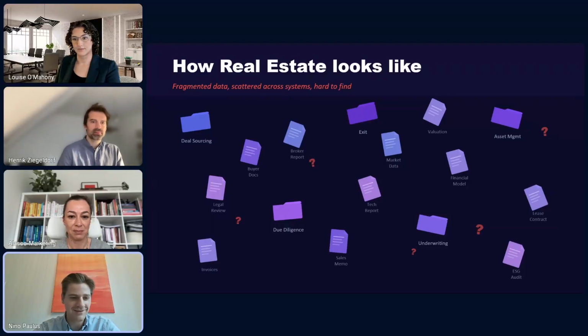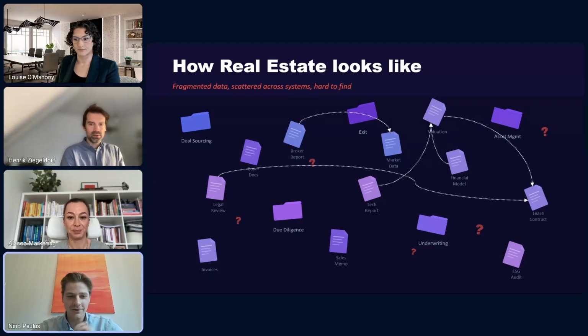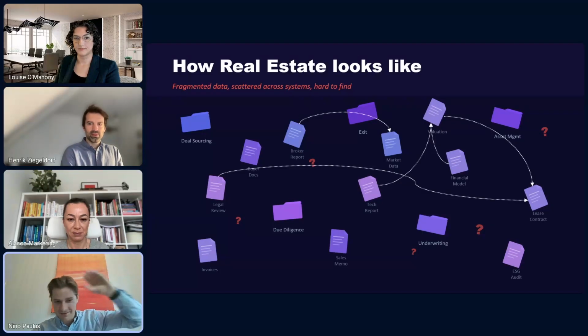It doesn't matter whether it's the ongoing maintenance of a property or management, or whether it's in a transaction. But what is still true, even though we have this big mess in here, is that there are a lot of connections between information points. I'm not even referring to documents. Documents are just a way how we store information. In real estate, those connections might not be as direct as they are in code, where it says, okay, go to this file, and in line 500 you will find the function you're searching for.